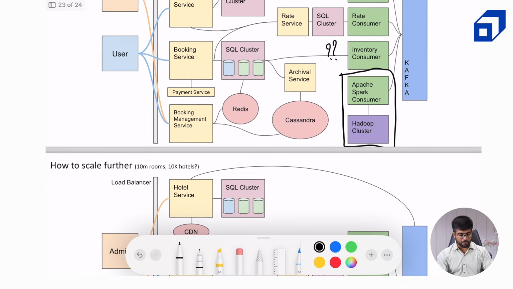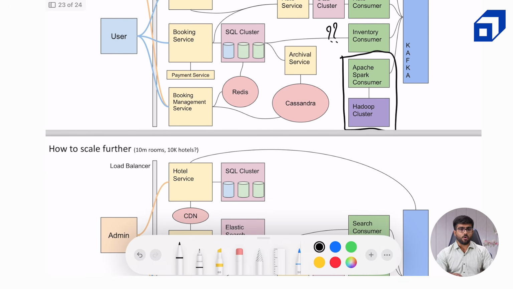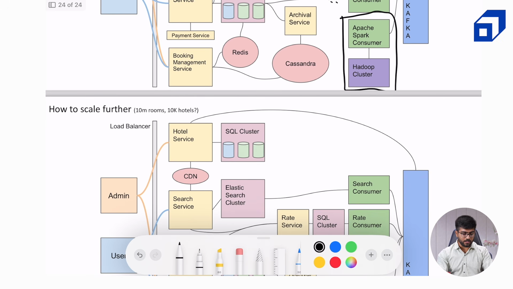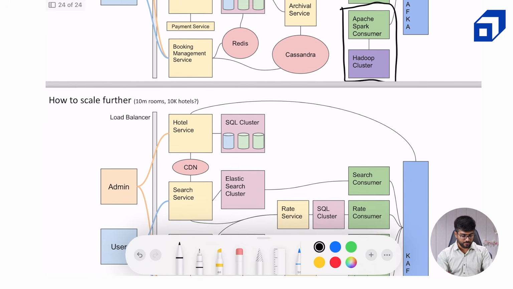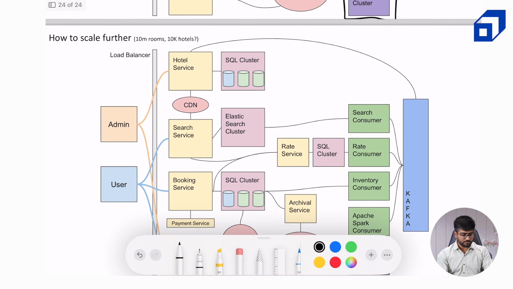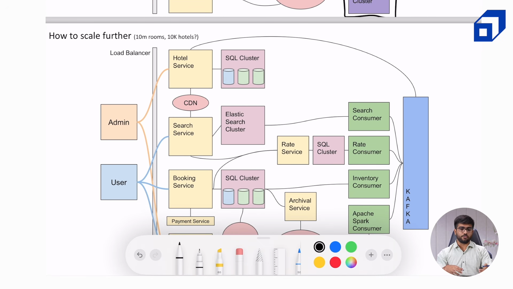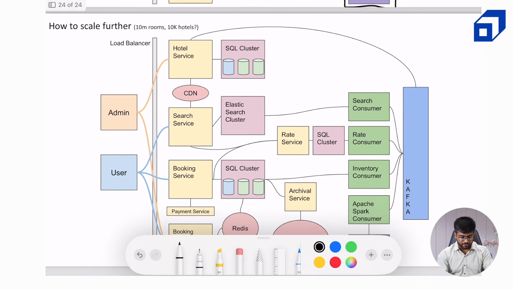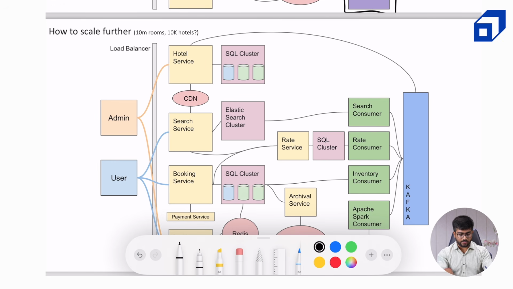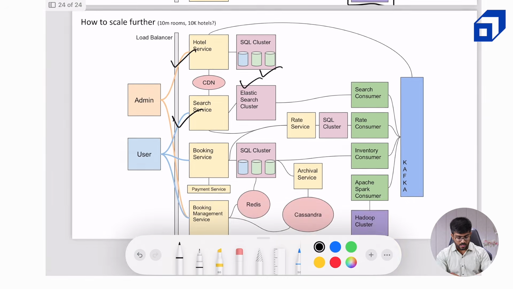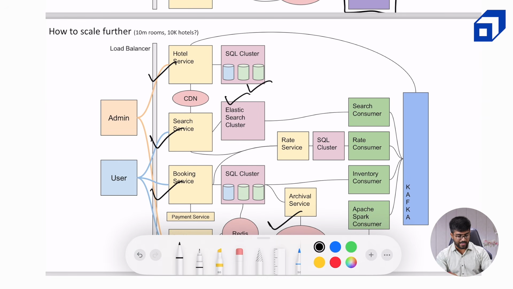Now only one part is left. All this time we were trying to book for one hotel chain which had a limited number of rooms and limited hotels. Now what if we wanted to book for all the hotels in the world? What can we do? A thing to consider over here is all the pieces of infrastructure, be it hotel service, search service, our SQL clusters, our Elasticsearch clusters, Cassandra, and everything and anything.